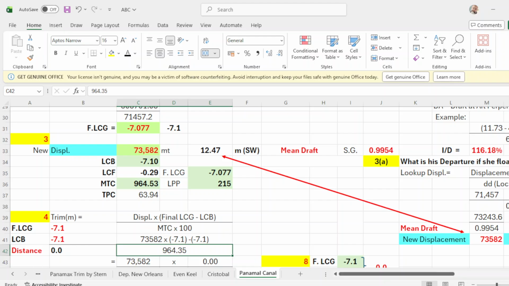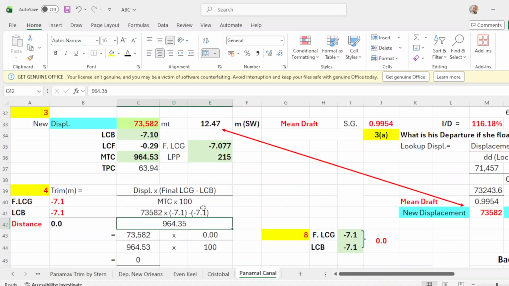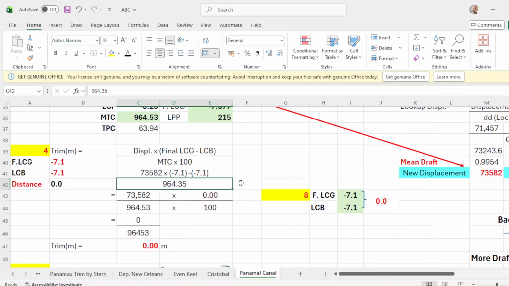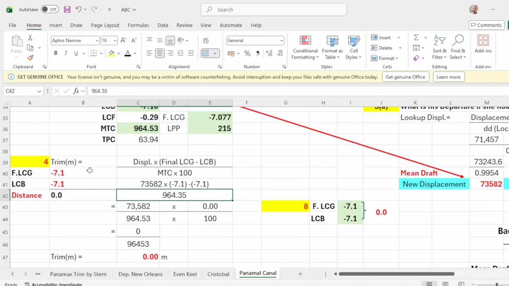Okay. So, the formula says you subtract this one, so that will be 0. You put here 73582 times 0, and your displacement is 96453 times 100. Since you multiply by 0, that will be 0, and your trim will be 0. Okay, no trim, meaning even keel. That will be number 4 and number 5.